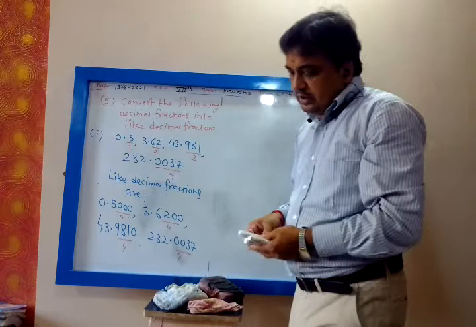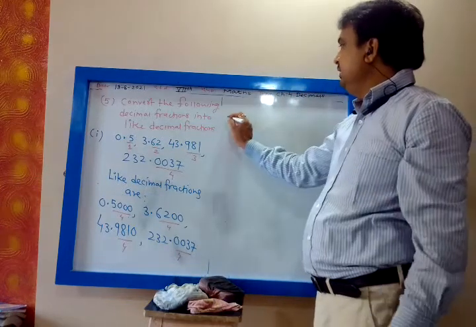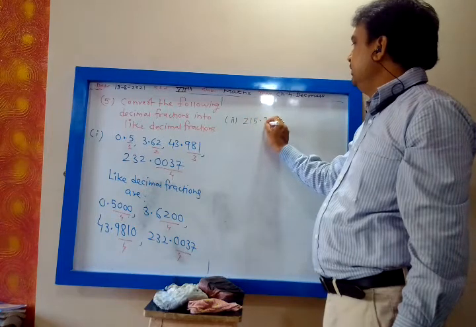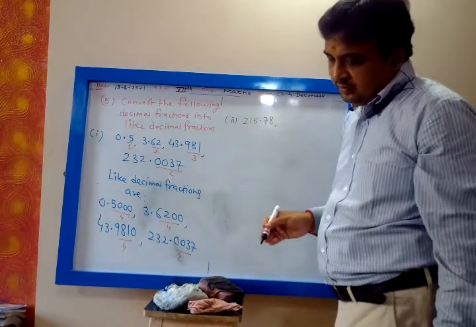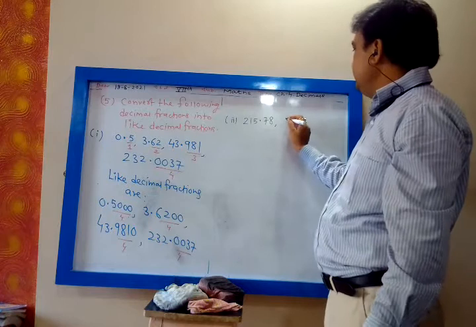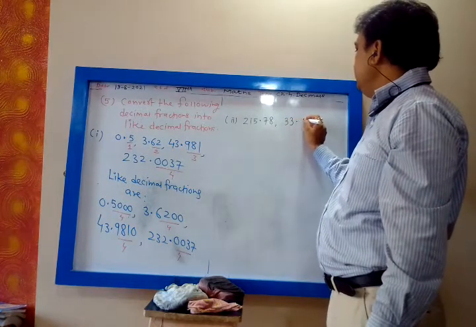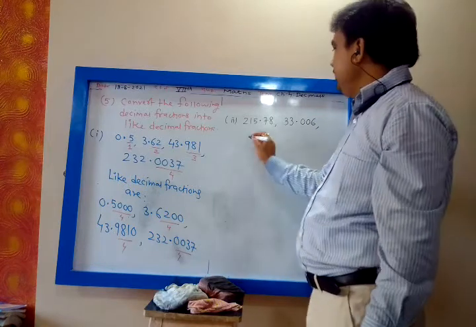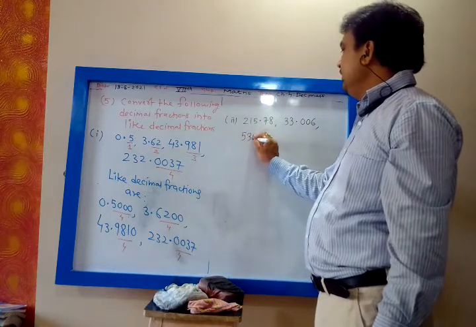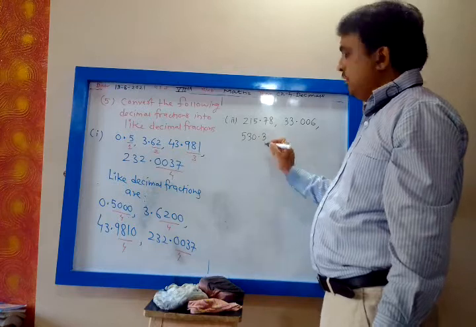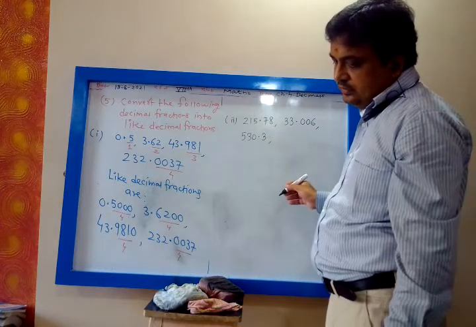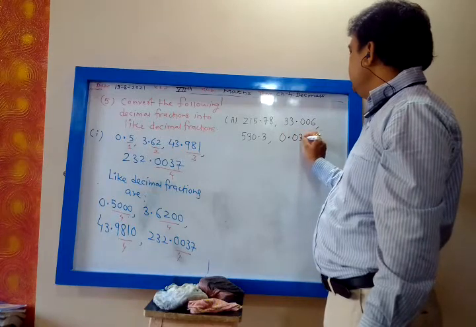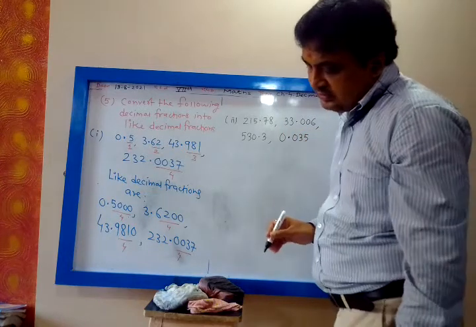The next, second one: 215.78, comma, 33.006, comma, 530.3, comma, 0.03569.